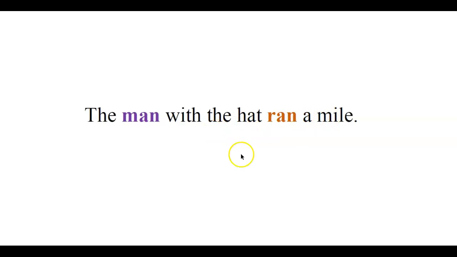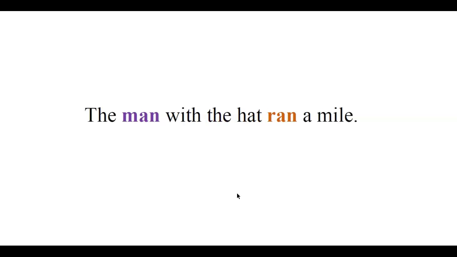What about this one? The man with the hat ran a mile. With the hat, you guys know, is a prepositional phrase. It modifies man, so that's going to be an adjective prepositional phrase. And there is over here a direct object. Does this count as a clause? Yes, because it has a subject and a verb. The rest of it doesn't matter. It has a subject and a verb, and so it counts. The man ran, right? So we take out all of that other stuff. Just the man ran still counts, right? Because it has a subject and a verb. It doesn't need to have modifiers. It doesn't need to have direct objects. It can, but it doesn't need to, because it's still a clause with just a subject and a verb.